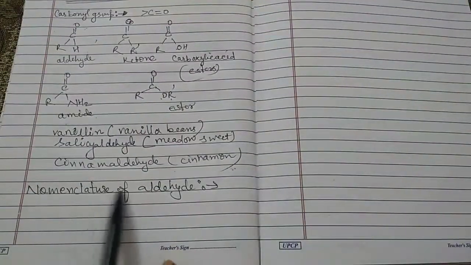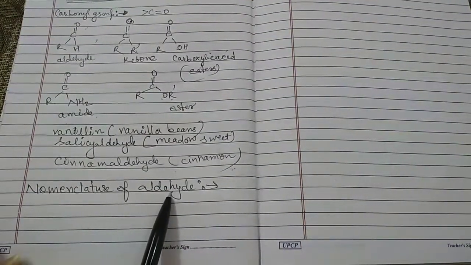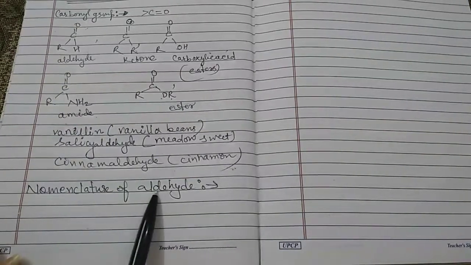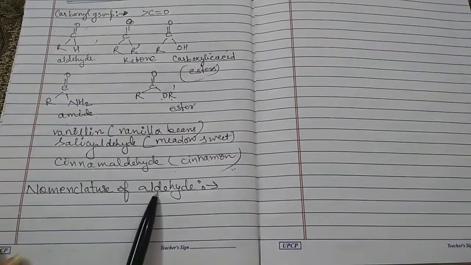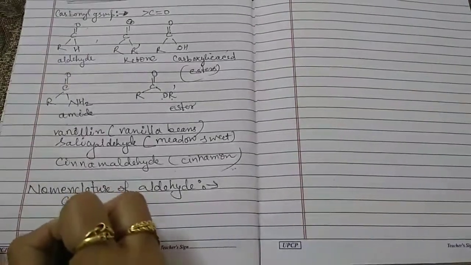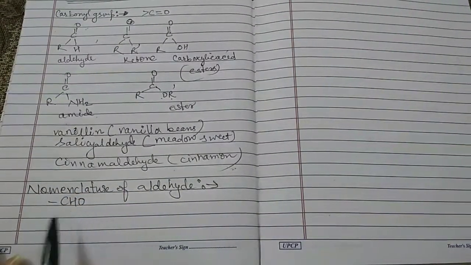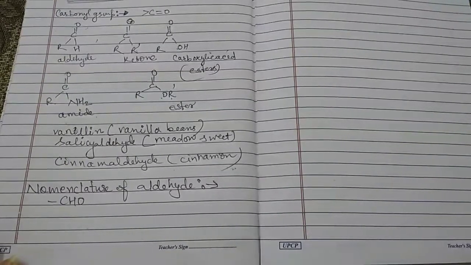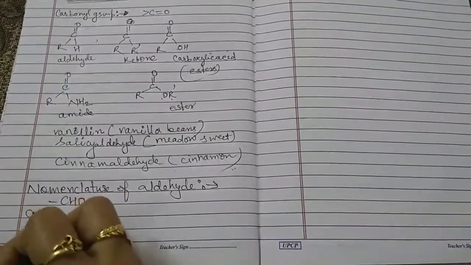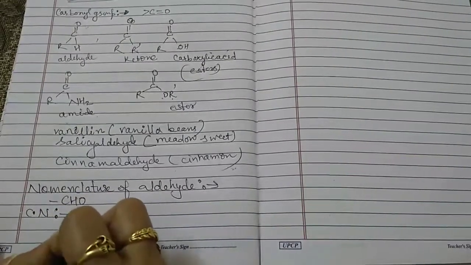Now the next topic is the nomenclature of aldehydes. Aldehydes contain a specific group known as the aldehydic group, that is CHO. Nomenclature is of 2 types: one is IUPAC and the other is the common name.